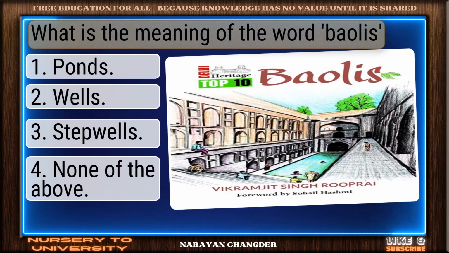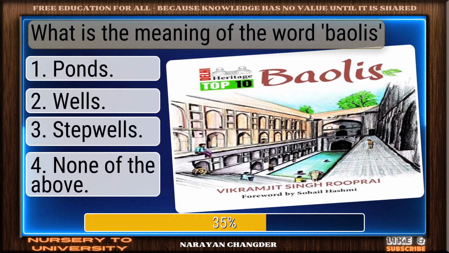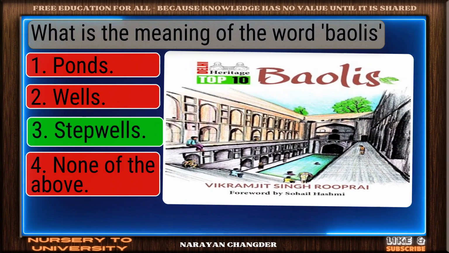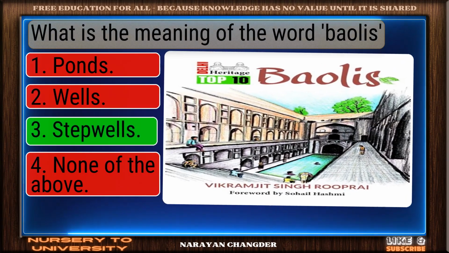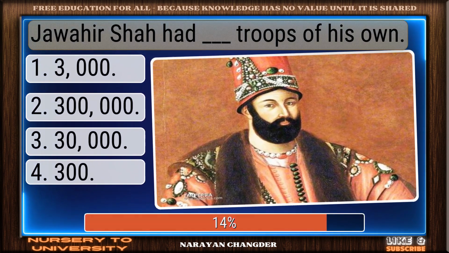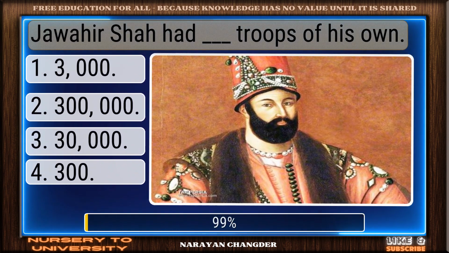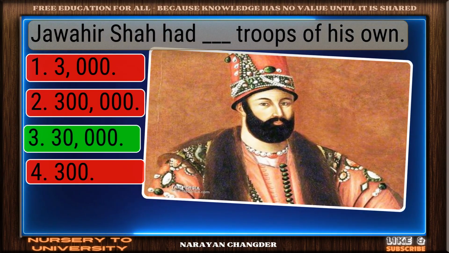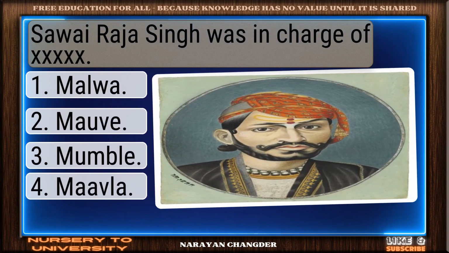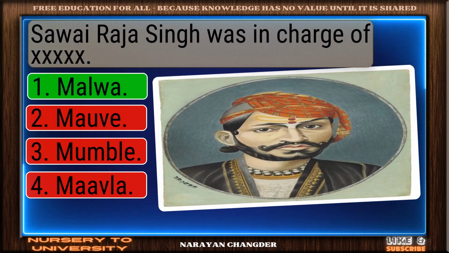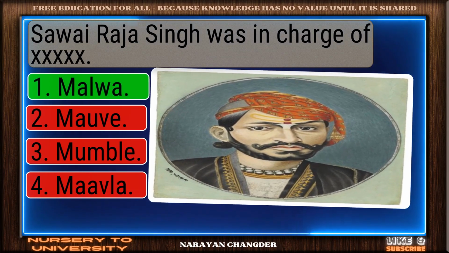What is the meaning of the word balis? Well picked. Stepwells is the correct answer. Jawahir Shah had dash troops of his own. Correct response. 30,000 is the most accurate answer. So why Raja Singh was in charge of Sikhs? Smart move. Malwa is an accurate answer.